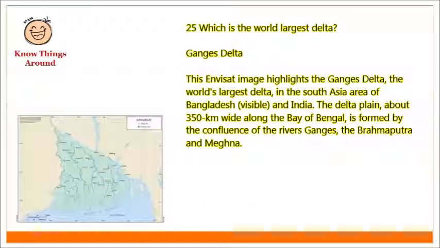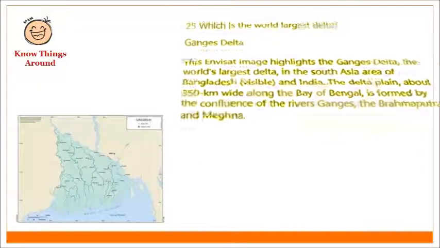which is the world's largest delta, the Ganga Delta. This satellite image highlights the Ganga's delta, the world's largest delta, in South Asia, visible in Bangladesh and India. The delta plain, about 350 kilometers wide along the Bay of Bengal, is formed by the confluence of the rivers Ganga, Brahmaputra and Meghna.